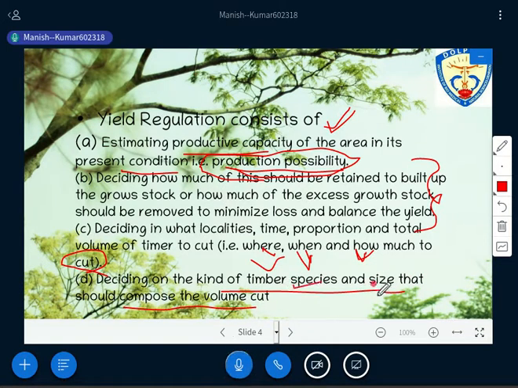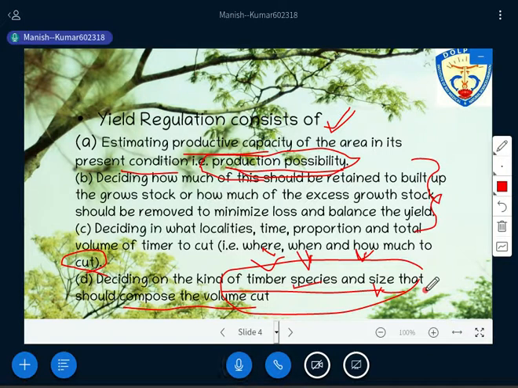And finally, deciding the kind of timber species and size that should compose the volume cut. Timber species and size, so obviously this depends upon the market condition that is required. Not only the market condition, but also the owner's objective, right? If it is a government forest, the government has its own objective, and if it is a private forest, the individual has their own objective. So on that objective the kind of timber species and size can be decided. So these are the certain features that yield regulation should have.